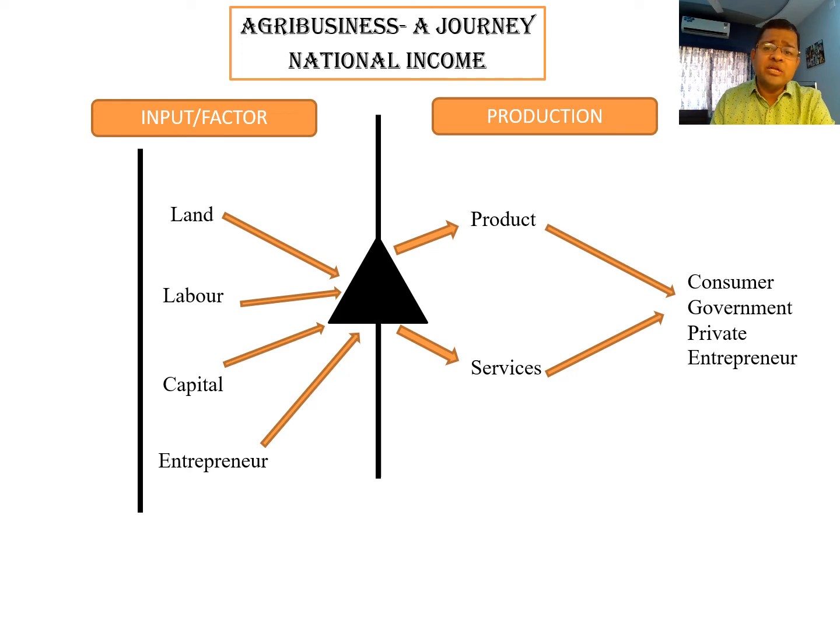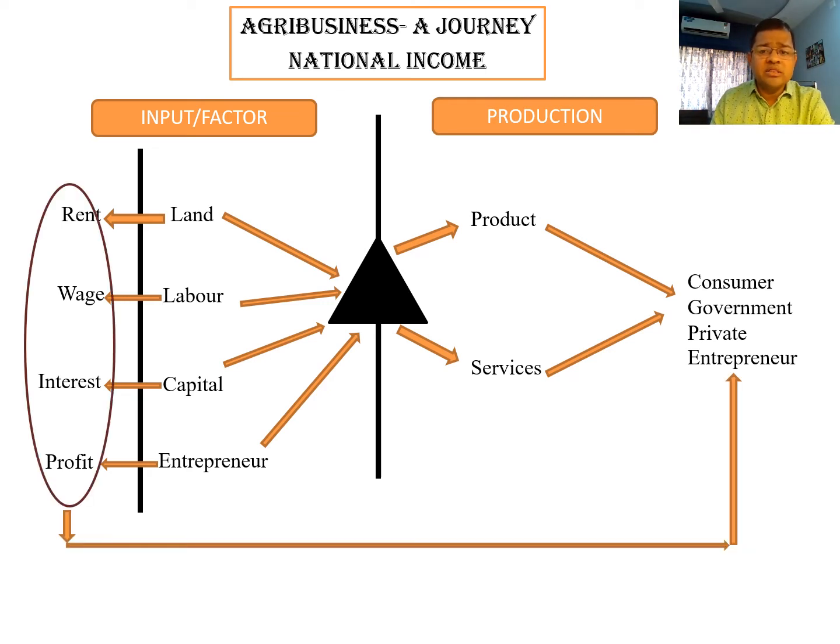When an input like land is used in the production process, we pay rent for that land. Similarly, when you use labor, you have to pay wages. When you use capital, you have to pay interest on the capital. When you use entrepreneurship, whatever profit comes from the use of entrepreneurship has to be taken into consideration. When the monetary conversion of all inputs is considered, that is called the income of a country, because ultimately you have to pay something against each input.